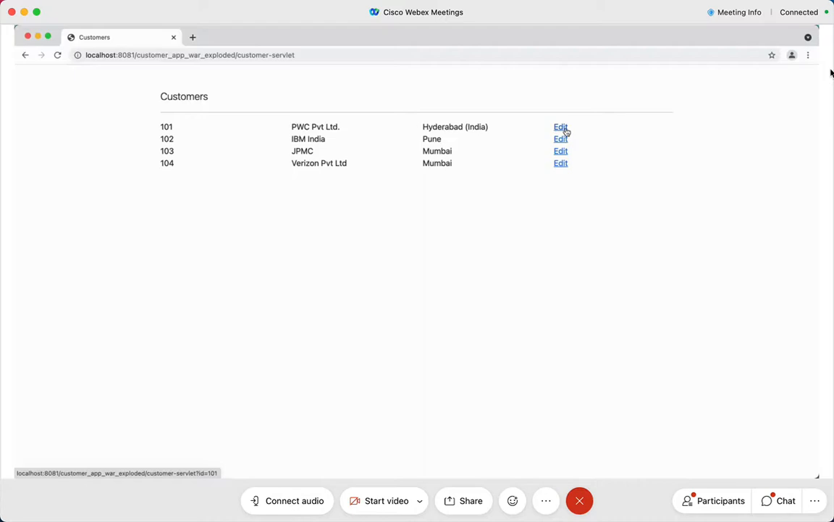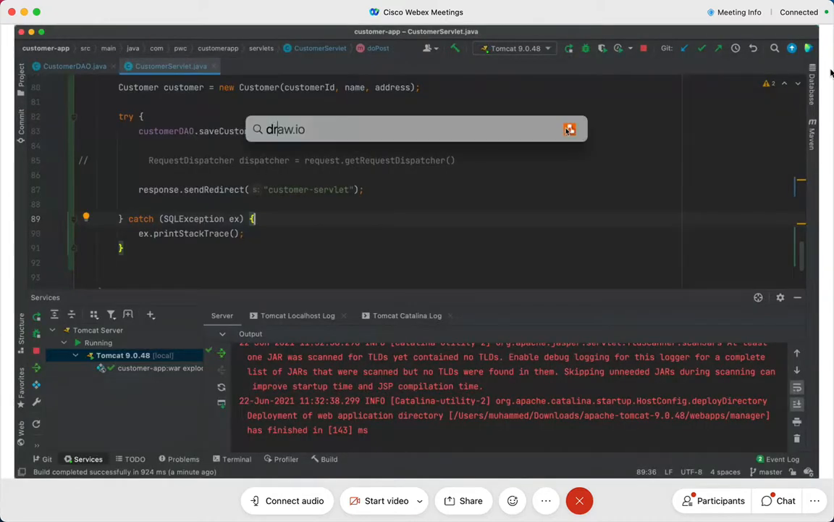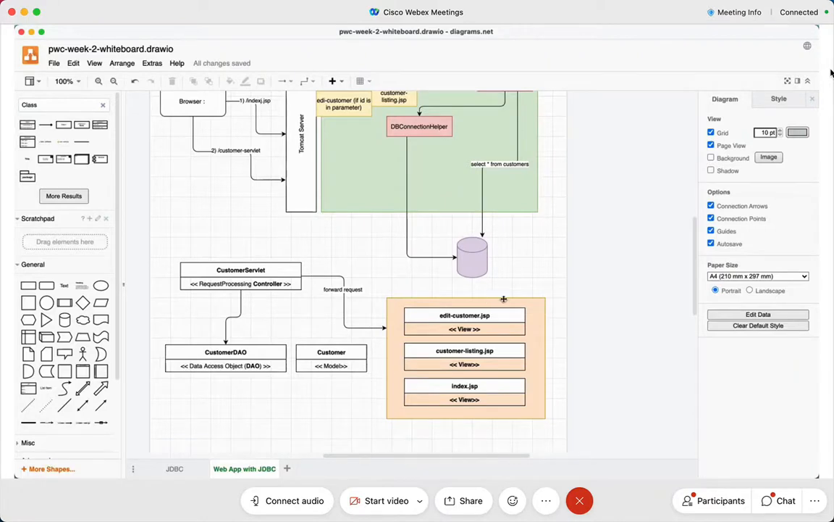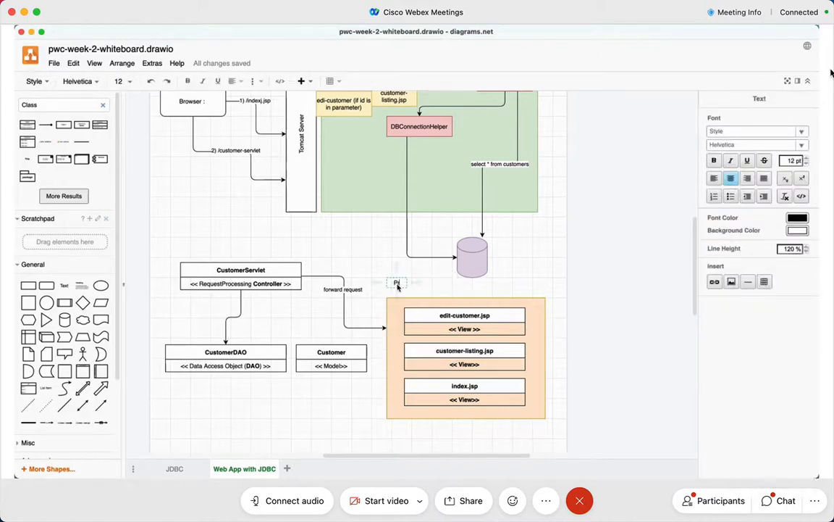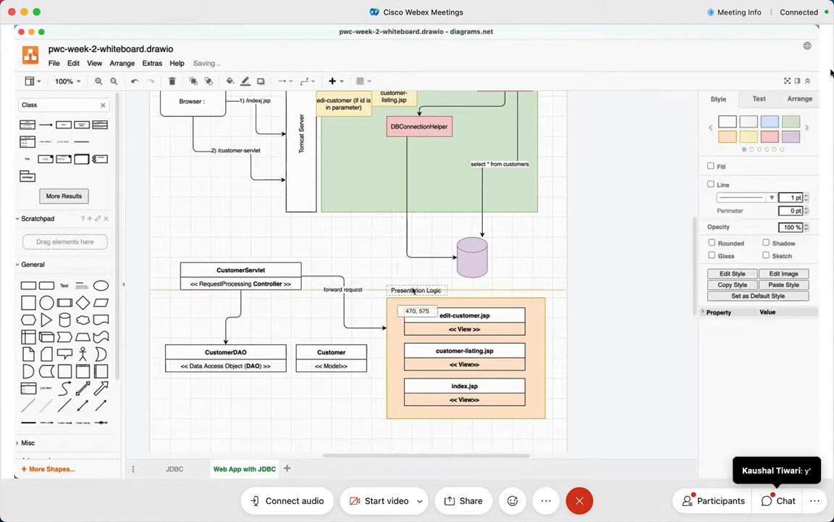Now please confirm to me that you have understood the role of view. Please confirm, yes or no. The role of view. What are views, right? What kind of logic is written over here in views? All the presentation logic, friends, all the presentation logic.